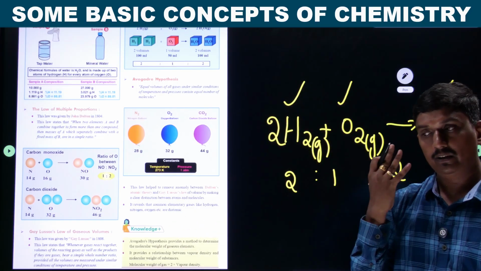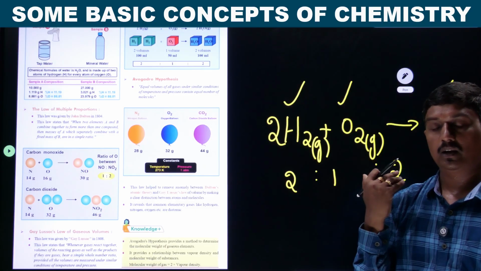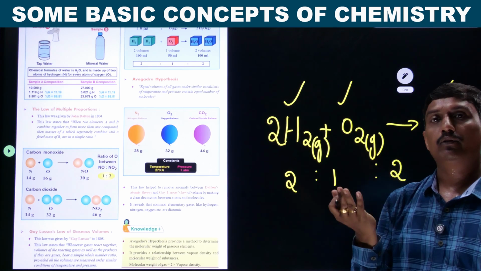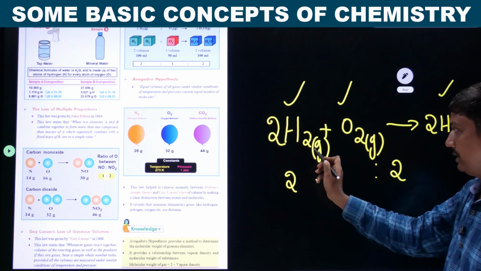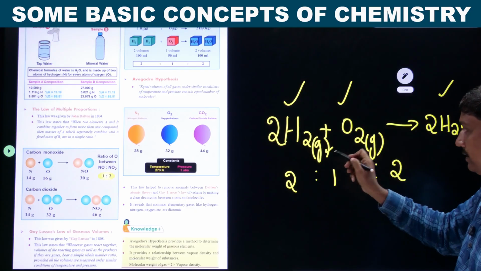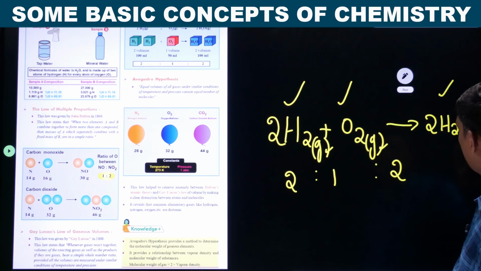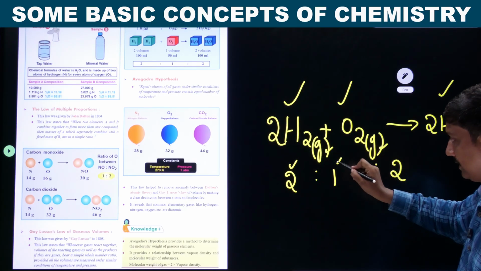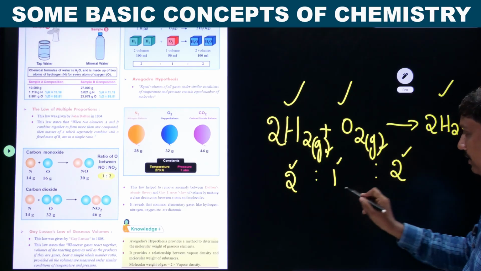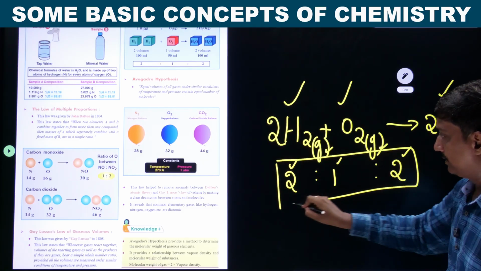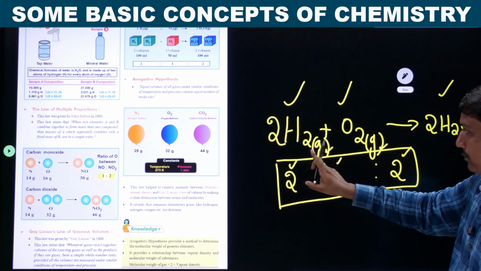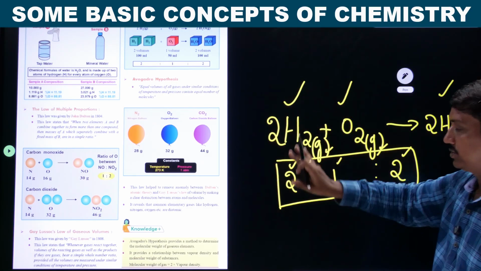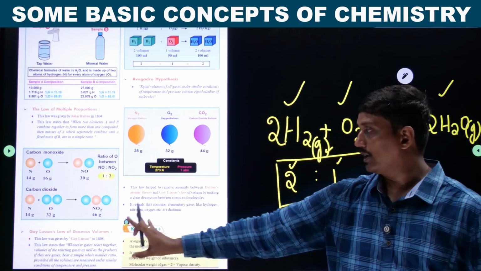How to identify whether a question is applicable for Gay-Lussac's law, law of multiple proportion, definite proportion, or definite composition? Very simple. Observe here. The gaseous state is mentioned. The volume of the reactant is also given. Volume of the product is also given. If you get this type of ratio with respect to reactant gases and product gases, this question is related to Gay-Lussac's law.